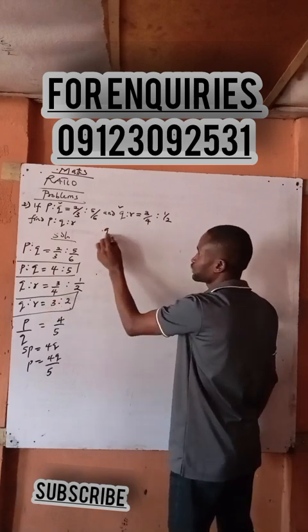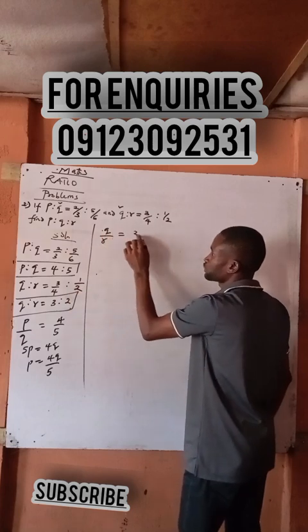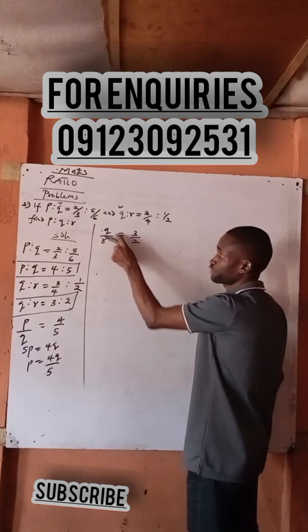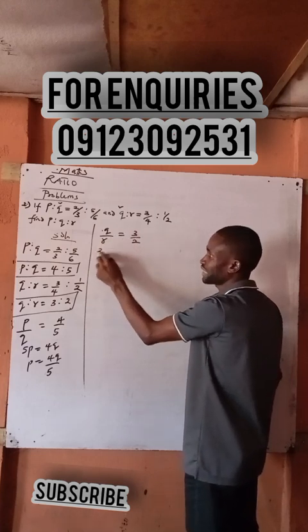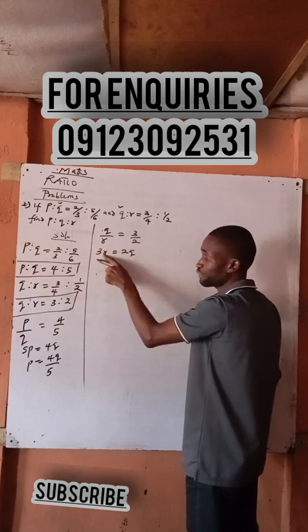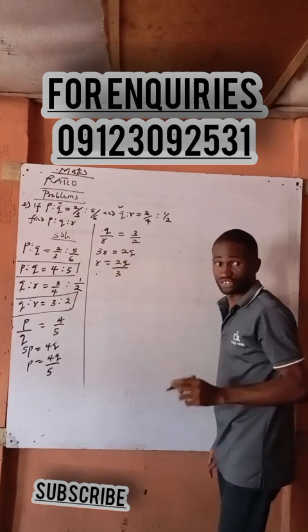Then I will come to this one now. Look at here. This one is Q. This one is Q over how many? Is equals to 3 over what now? Now I'm making this one the subject, right? Yes. You cross multiply. 3 times R is how many now? And this times this is how many now? Now if I make R the subject, it's going to be 2Q all over how many? 3. Is it 3? Yes.